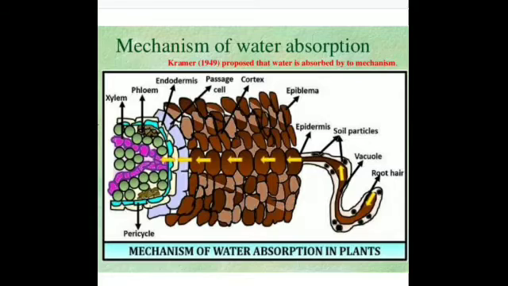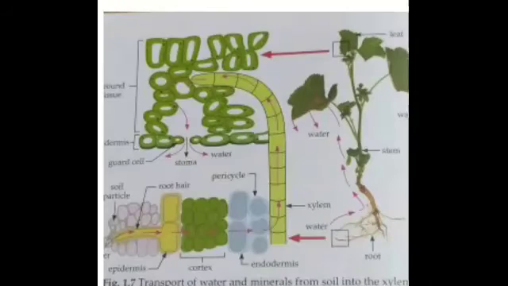So this is how water enters the root cells from the soil through the process of osmosis, and the concentration of water and minerals is the same in all the root hair. Is that clear? So when water enters the root hair, its concentration increases as compared to the adjacent cortex cells of the root. Is that clear? You can see here the water entering from the soil into the root hair